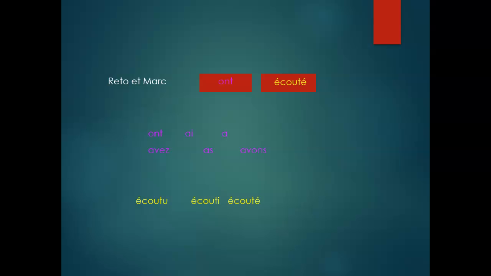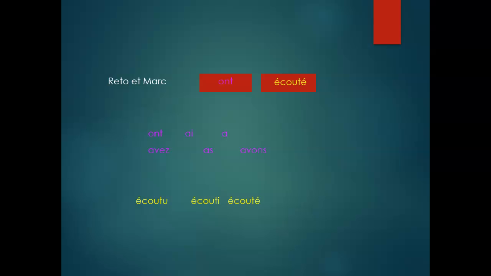Ils ont écouté. They listened. And I did not mention that at this point, the accent aigu is so important. At this point of your French studies, you cannot ignore the accent aigu or any accent mark on top of any word or verb in French.